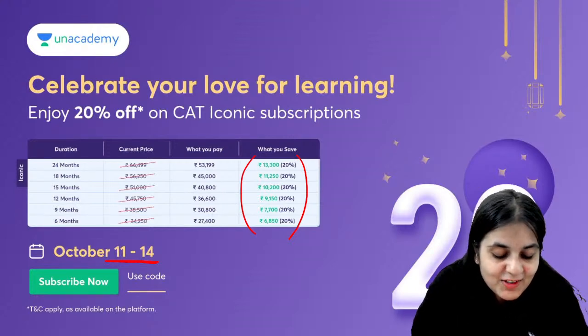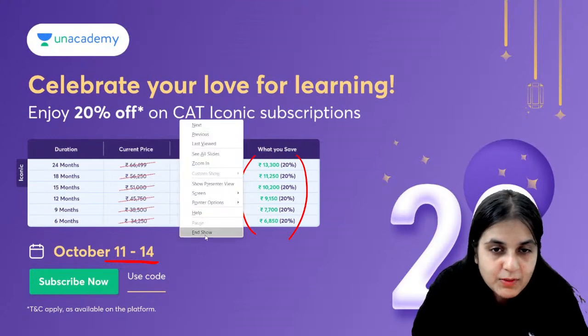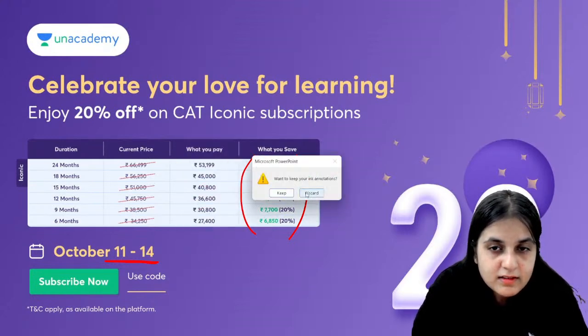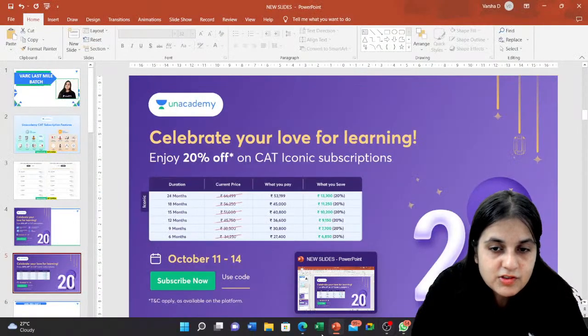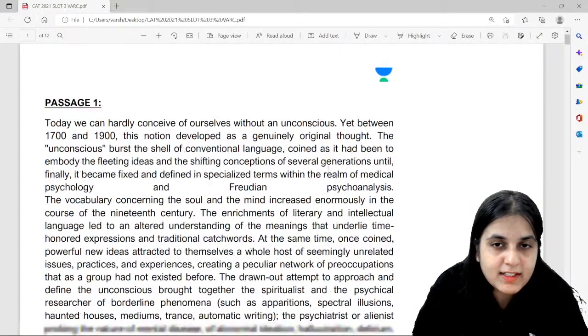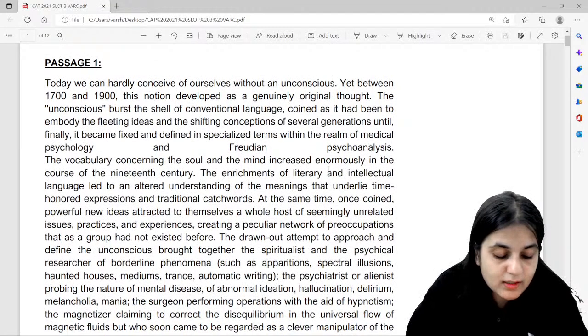Okay, so guys, are all of you ready with the paper? Shall we start with the paper analysis? Yes, let's begin with the paper analysis guys. Now, how many of you have taken the CAT 2021 slot 3 paper? Tell me quickly. How many of you?